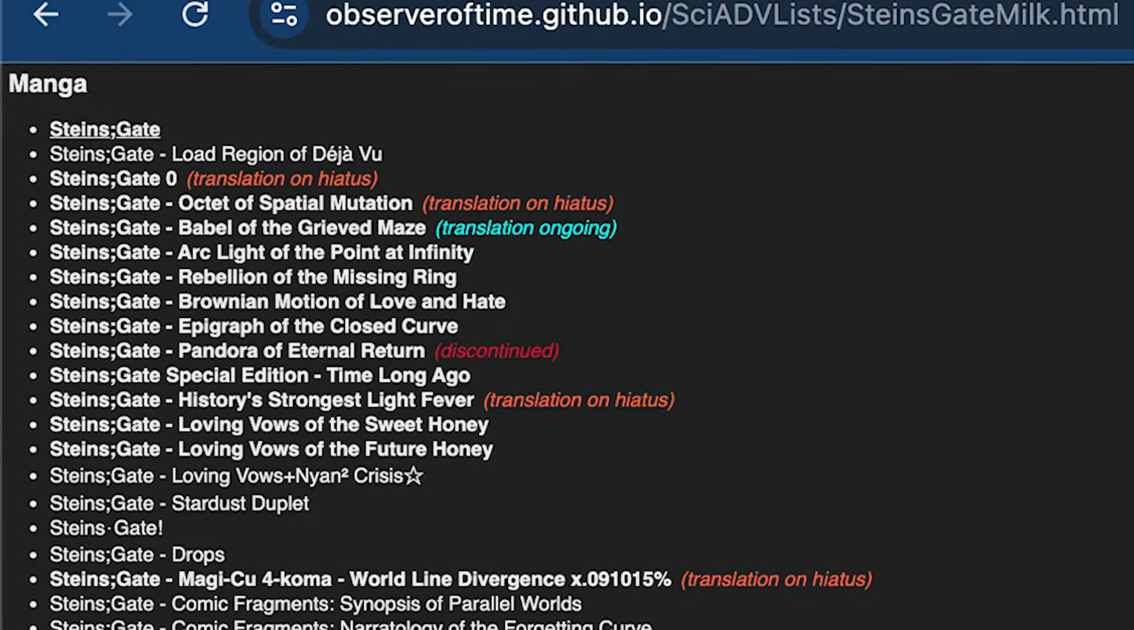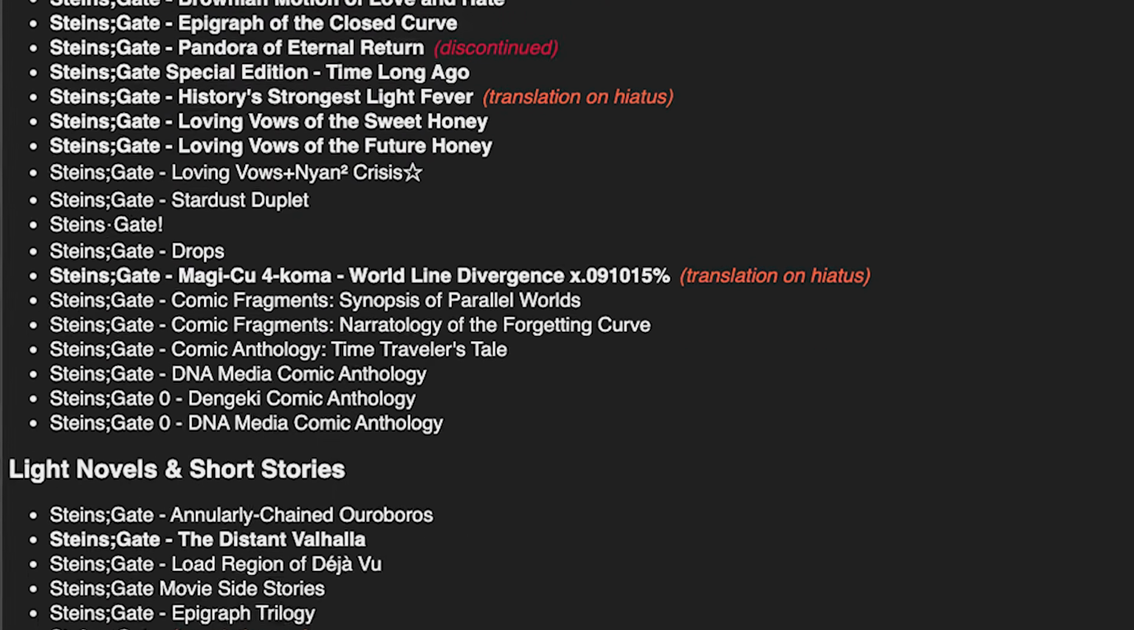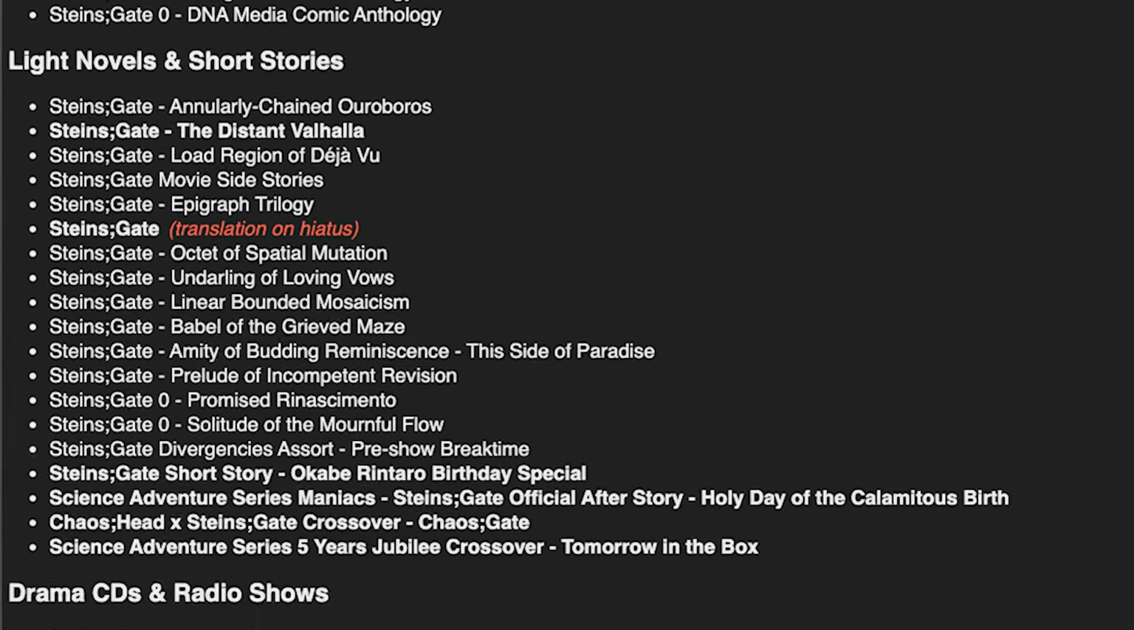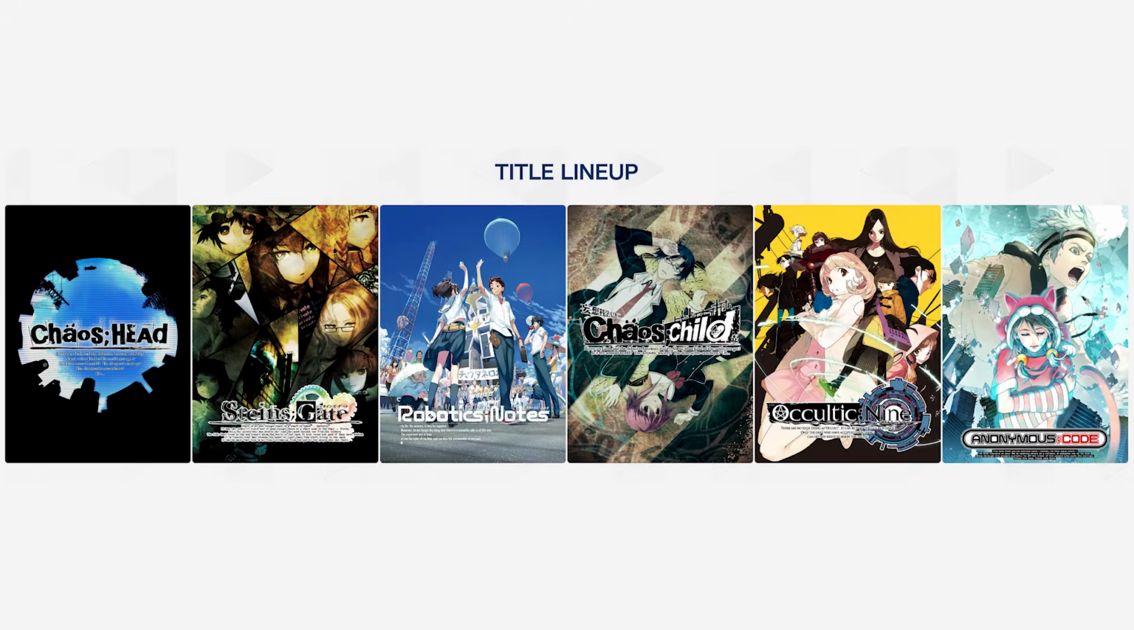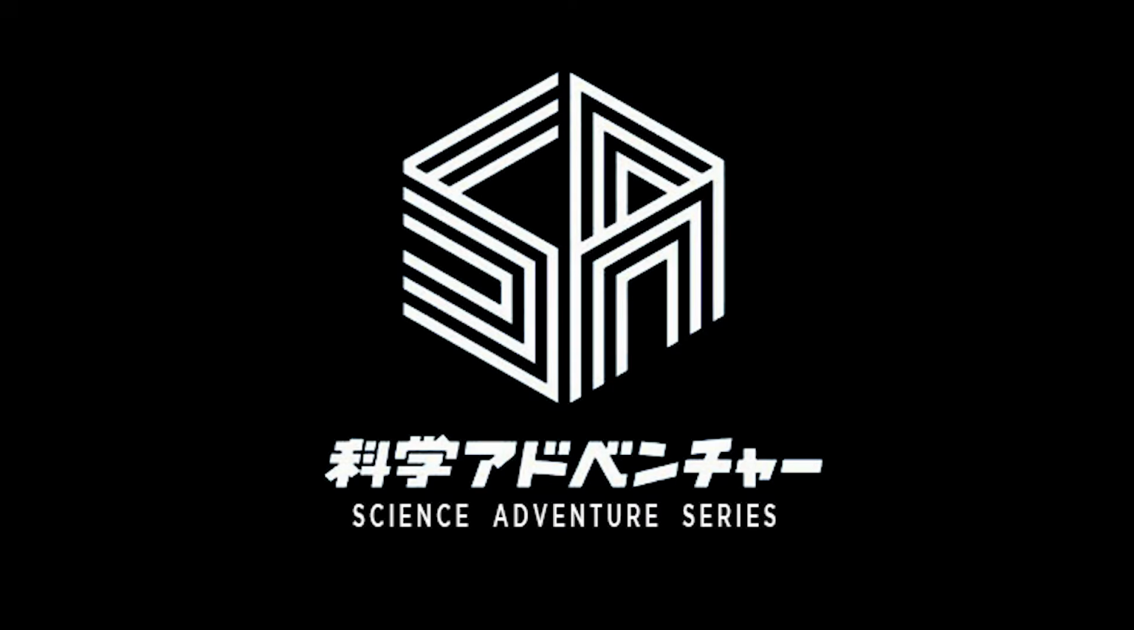Steins Gate is one of the best received visual novels and anime of all time, yet remarkably few people are aware of the sheer amount of content that Steins Gate has, as well as the fact that Steins Gate itself is only the second part of a much longer storyline, that being the Science Adventure series, otherwise known as SciADV.